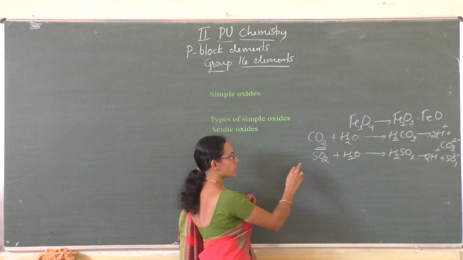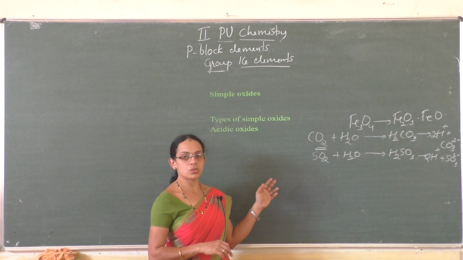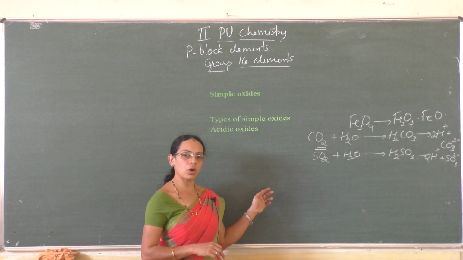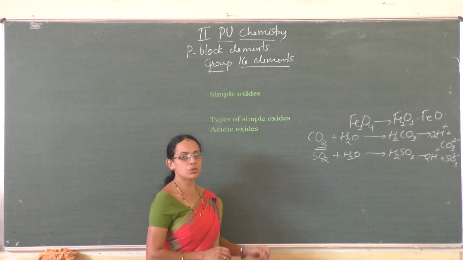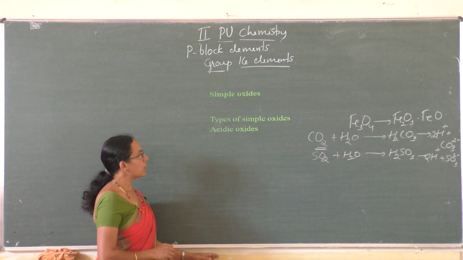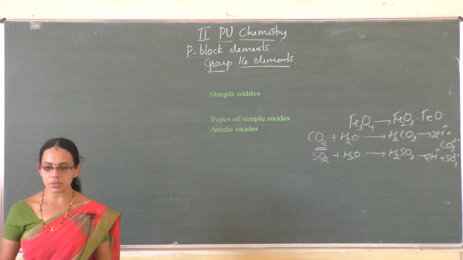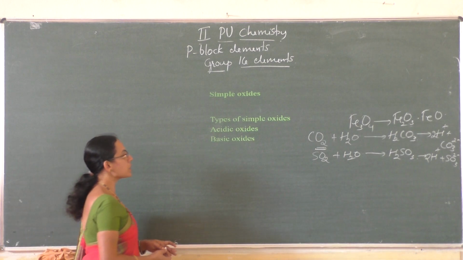So carbon dioxide, sulfur dioxide, these are oxides of non-metals. So generally oxides of non-metals are acidic oxides. Okay, oxides of non-metals are acidic oxides. And that is one type of simple oxide. So another type of simple oxide is basic oxide.